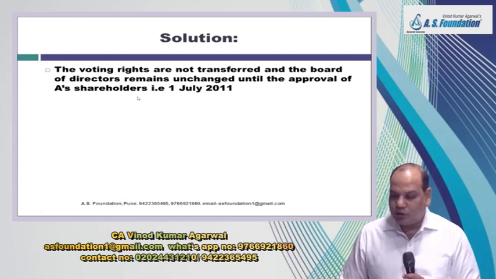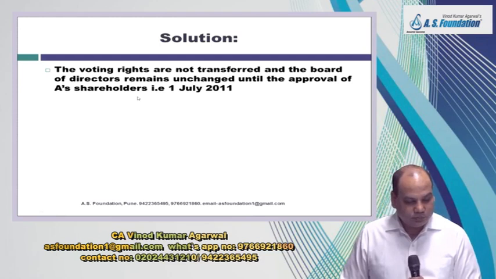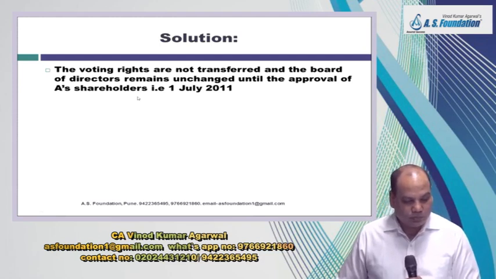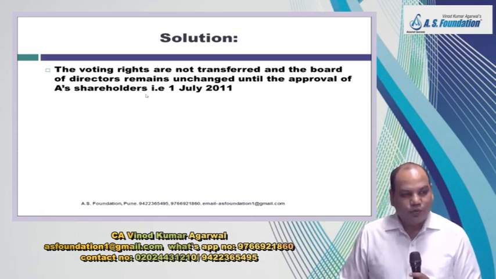Because if shareholders don't approve, then this combination will not take place. This agreement will not move further because the agreement is subject to approval by the shareholders. So your answer is wait till 1st July, let the shareholders approve, and if they approve, then 1st July.